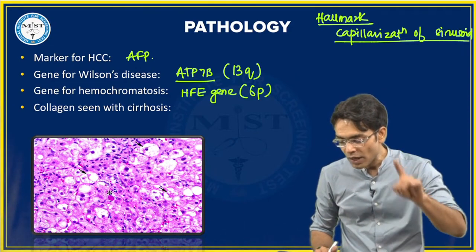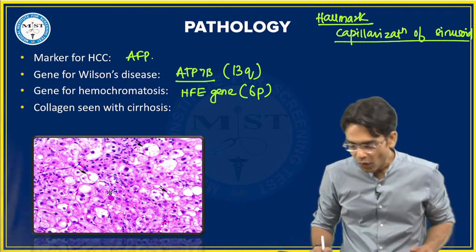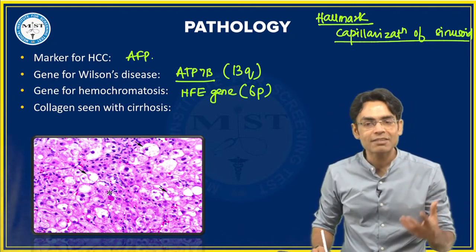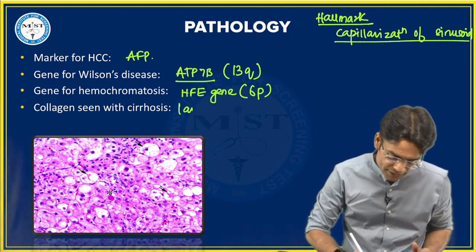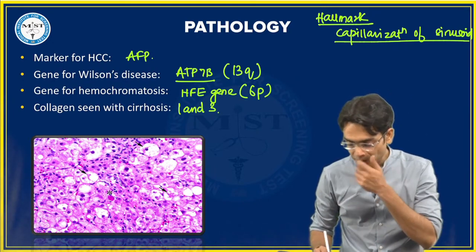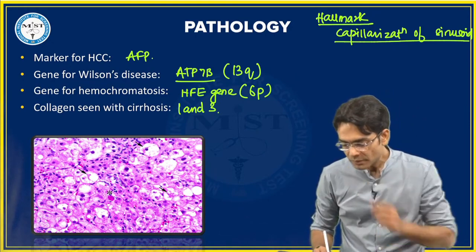Yes, Gaura, Dilip, Shanti, all of you, Suma, yes. So 1 and 3, ठीक है? The collagen seen with cirrhosis is going to be 1 and 3 collagens. Very good, Sujit. Very good, beta.